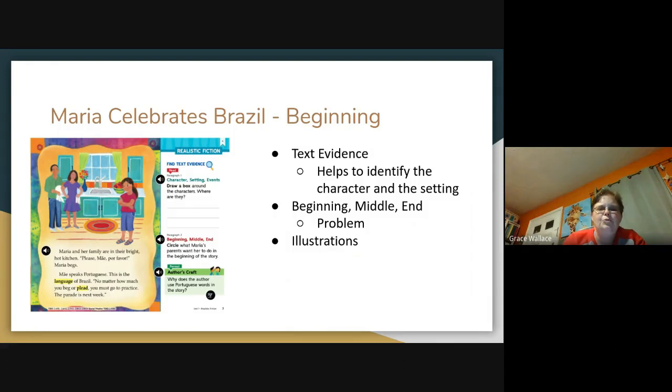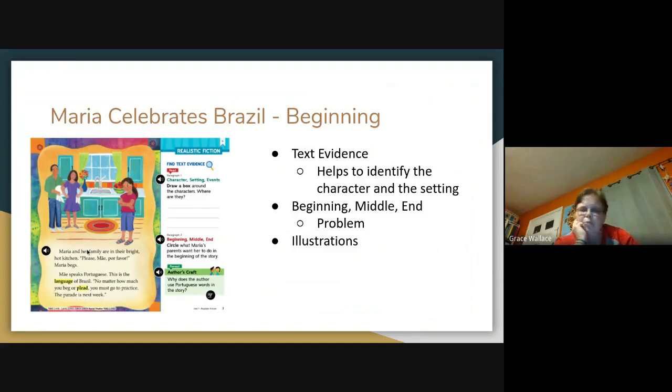I can also use the illustrations of the story. The illustrations are what the author or the illustrator draws. Okay, it's not a photograph, it's what the author or the illustrator draws. I can look right here at Maria and I can see her arms are crossed. I can see her face is red, her cheeks are red, she's got a frown. She's upset. And, you know, this lady right here, her mother or her aunt, is saying, you have to go practice.